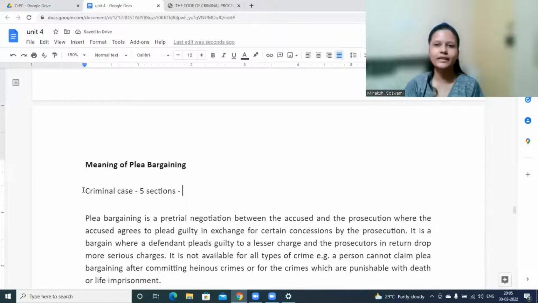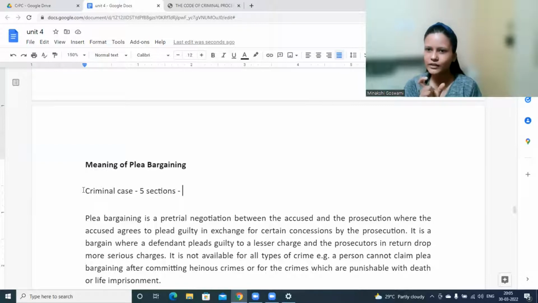Because it would take a long time if the person is saying that no, I have not committed any crime, and the police officer is doing investigation after investigation, it would be wastage of time. Sometimes the police officer might not get any evidence also. So this criminal process would go on forever.